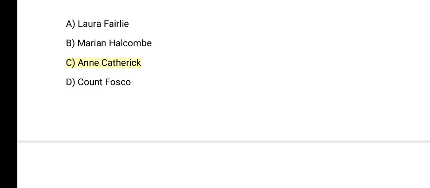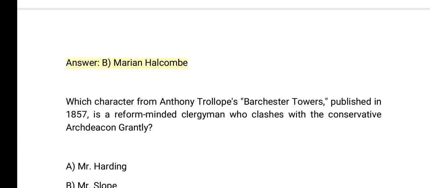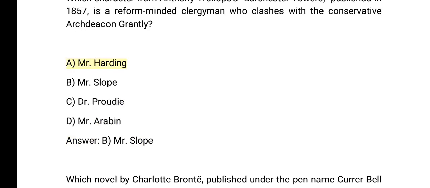C. Anne Catherick. D. Count Fosco. Answer: B. Marian Halcombe. Which character from Anthony Trollope's Barchester Towers, published in 1857, is a reform-minded clergyman who clashes with the conservative Archdeacon Grantley? A. Mr. Harding. B.